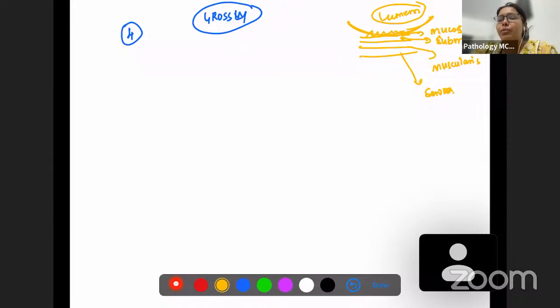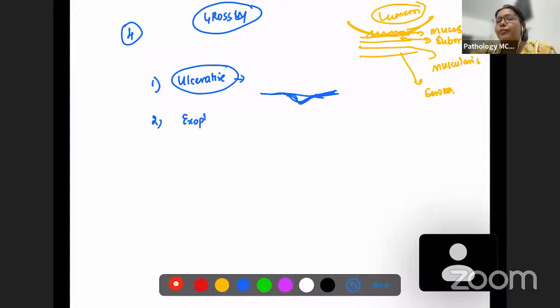Okay, so the morphologic features which we have to remember is number 1, ulcerative or ulceroproliferative. Ulcerative is going to be an ulcer. So you are going to have a crater-like depth appearance over here. So this is ulcerative. Second one is exophytic. As the name says exophytic, there has to be some protrusion outside. So there is an exophytic mass. So this is exophytic.